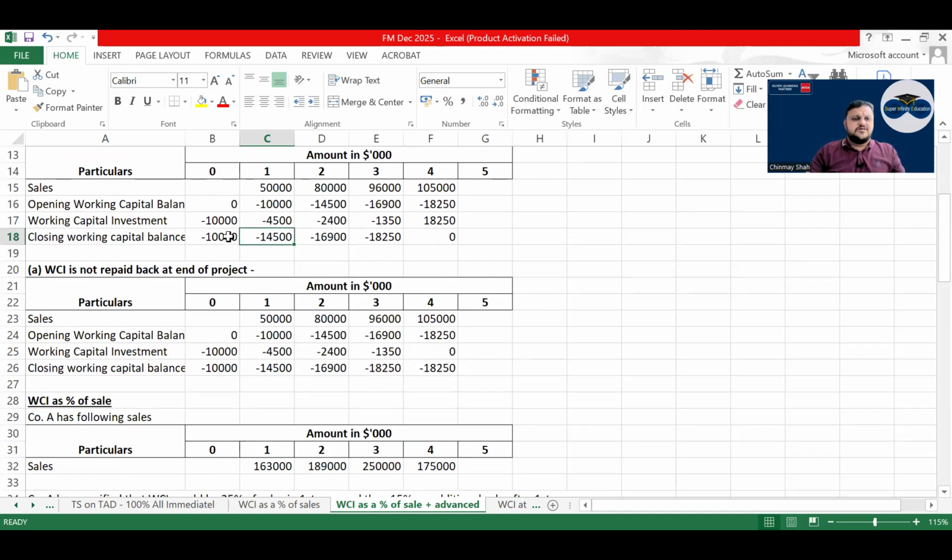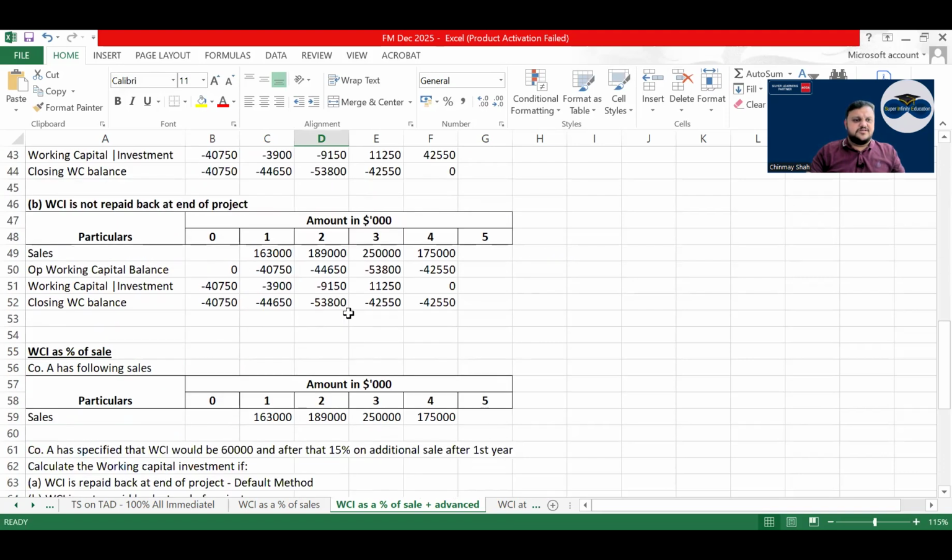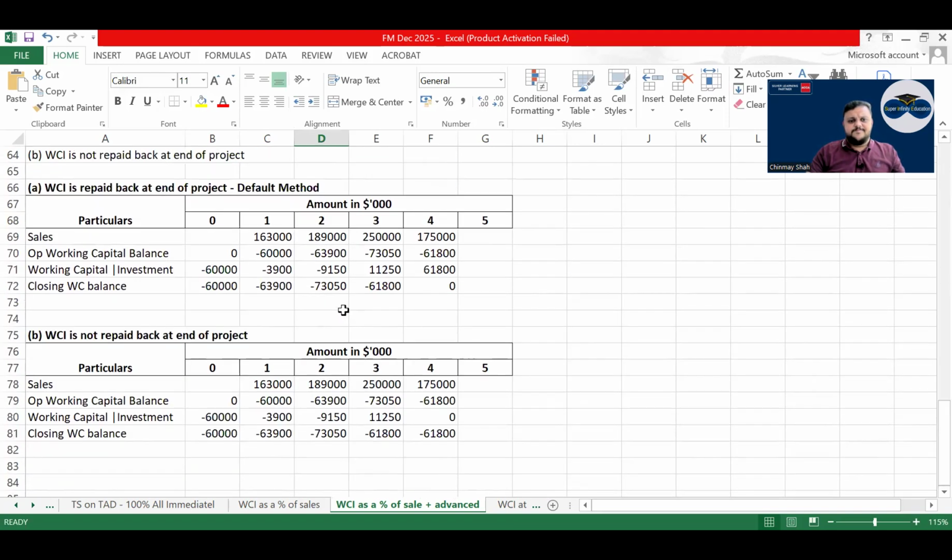So what happens? In year 0 you invest 20% of the sales. Then you invest 15% of the sale additional. Have a look, additional every year you will do 15%. That is how things work out.